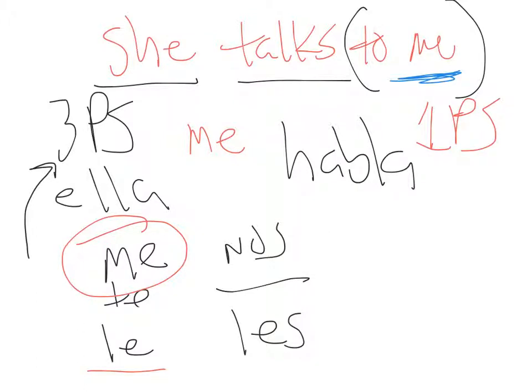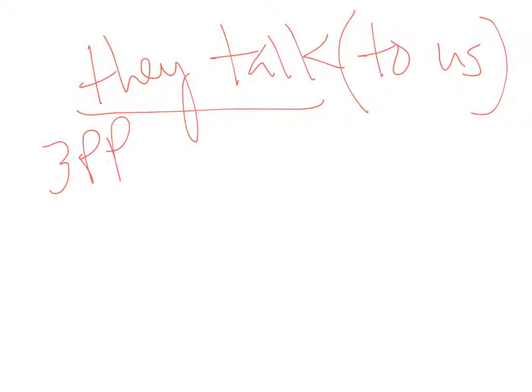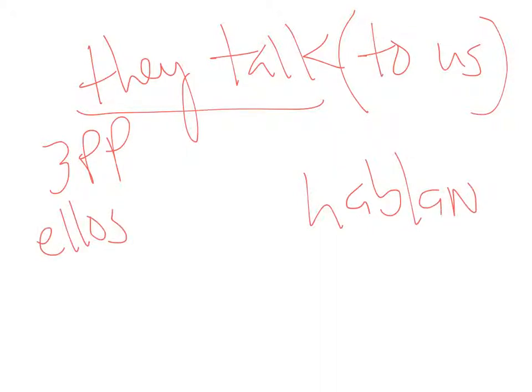Let's try otro ejemplo. They talk to us. How about that? Now, first of all, just ignore to us. Let's conjugate the verb, right? What's the plural form of hablar? They talk. Hablan. And our subject pronoun just to help you out. Now we know the rule. The indirect object pronoun has to go here in front of a conjugated verb. What's a conjugated verb? Something that doesn't end in AR, ER, IR, but it's a tú form, an él form, etc. So to us, what's our object pronouns?